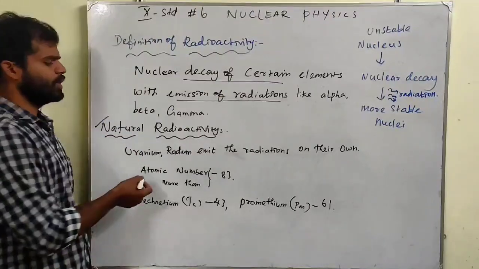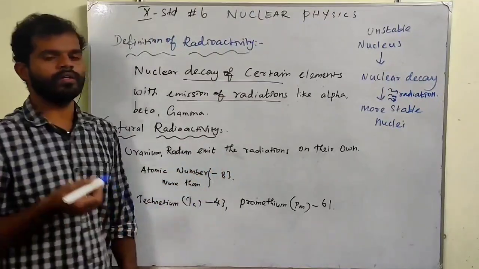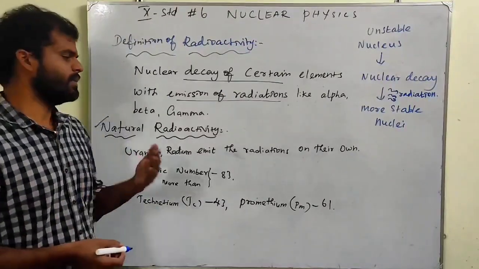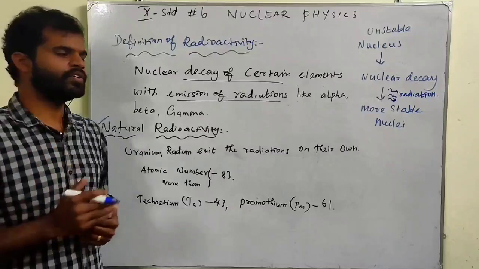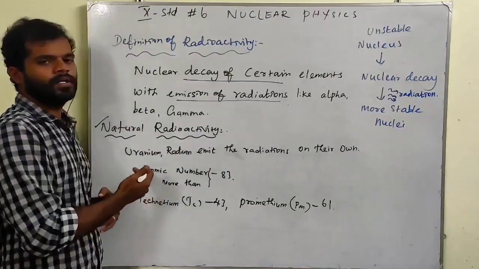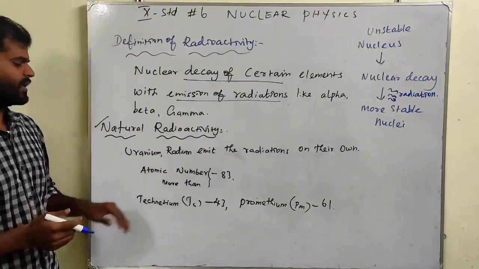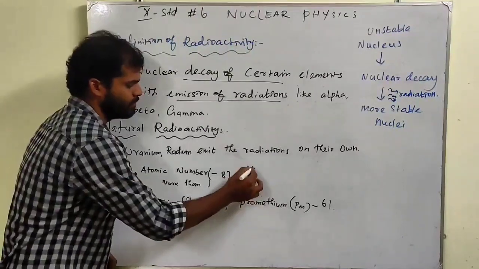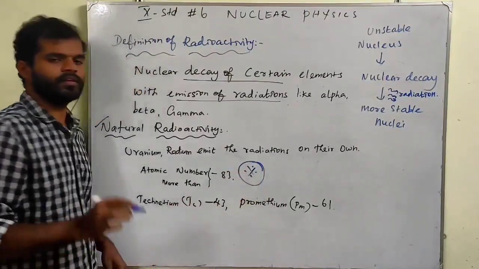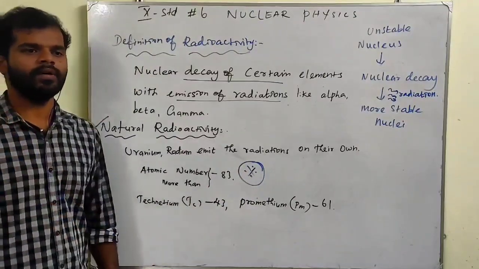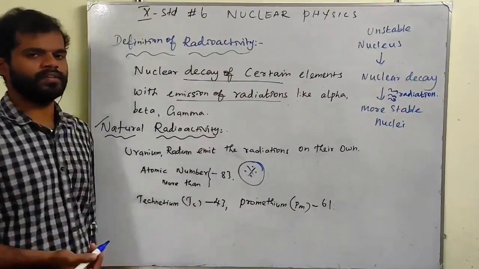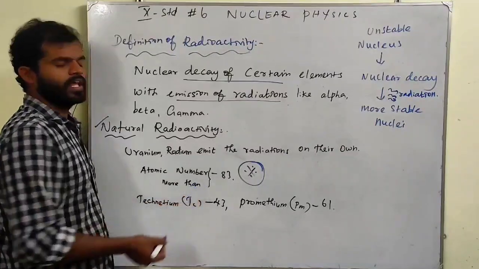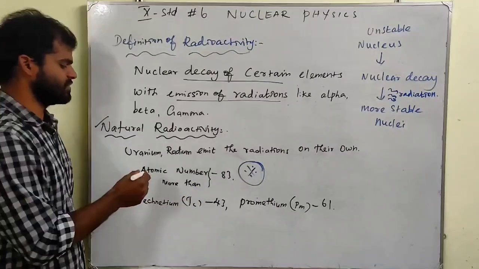Very simple. Uranium, radium emit the radiation on their own. So elements which emit radiations on their own is called natural radioactivity. For example, atomic number more than 83 is very important. It is only possible when we have atomic number more than 83. The elements which have more than 83 atomic number will be emitting radiations.